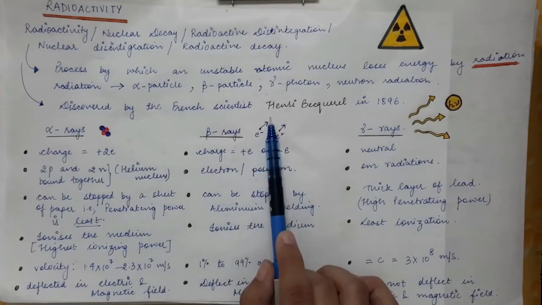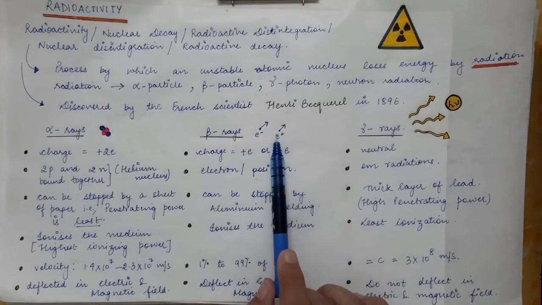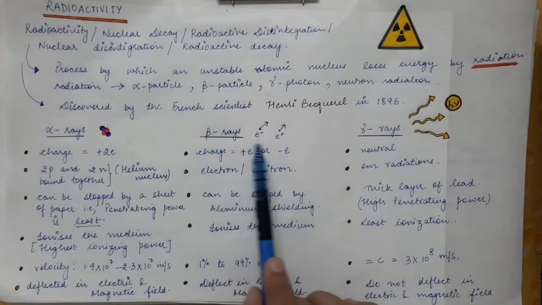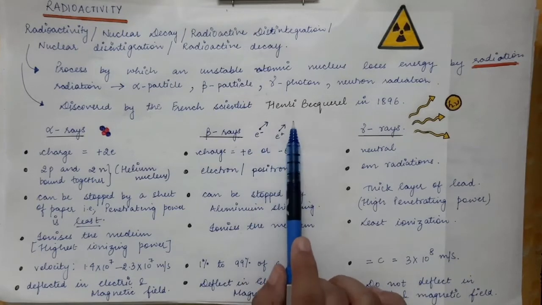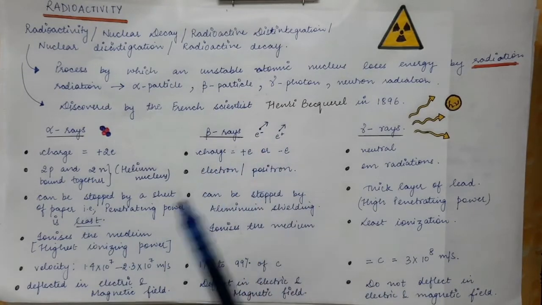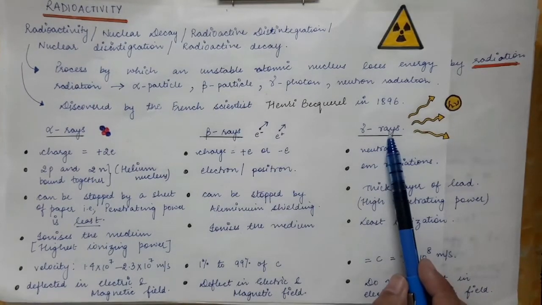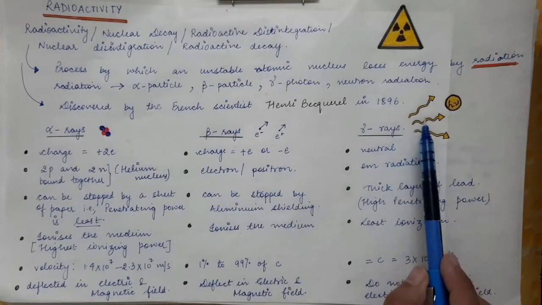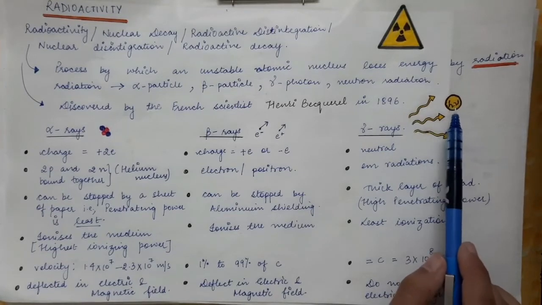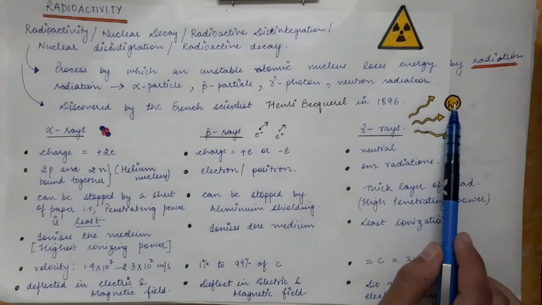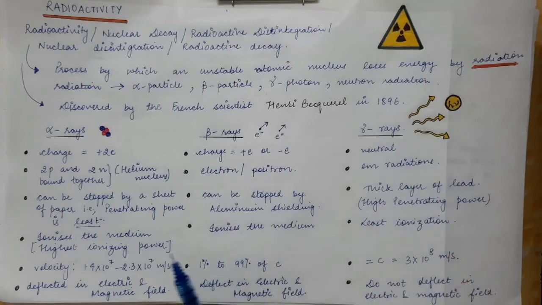So when an electron is emitted or a positron is emitted from the nucleus, the decay is called beta negative decay or beta positive decay respectively. Then gamma rays are nothing but EM radiations, or photons of particular energy, and their energy is given by h nu, where nu is the frequency of the EM radiation.